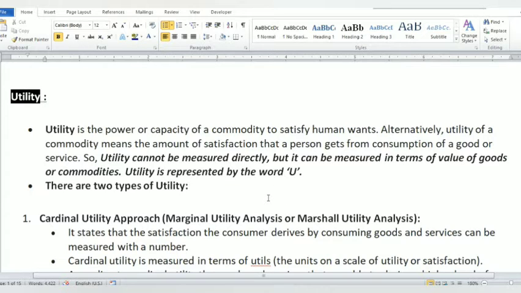Alternatively, utility of a commodity means the amount of satisfaction that a person gets from consumption of a good or service. When we consume some units of goods or services, the amount of satisfaction we derive from it will be called utility of that commodity or service. Utility is the want-satisfying power.